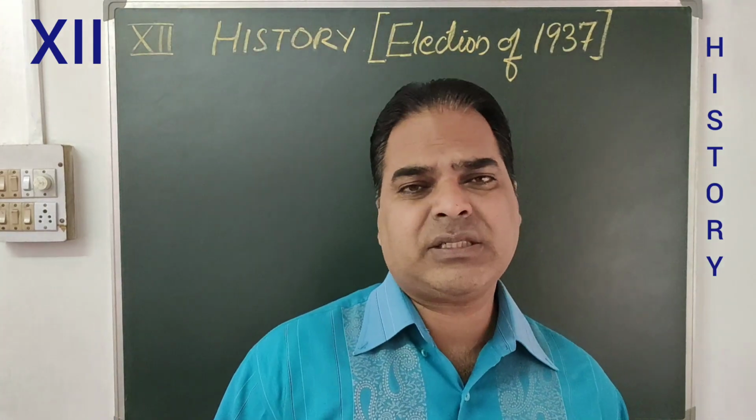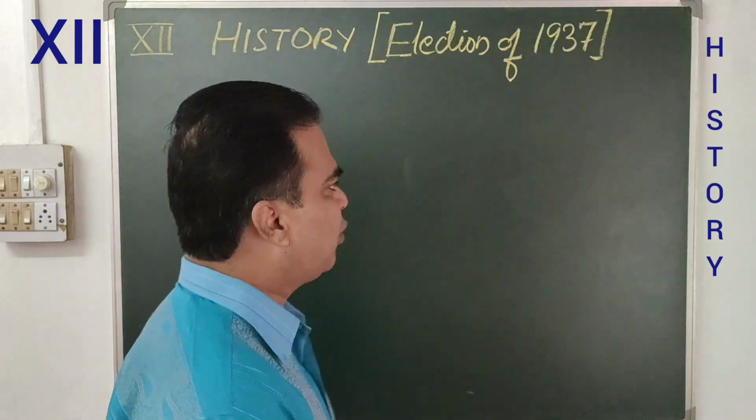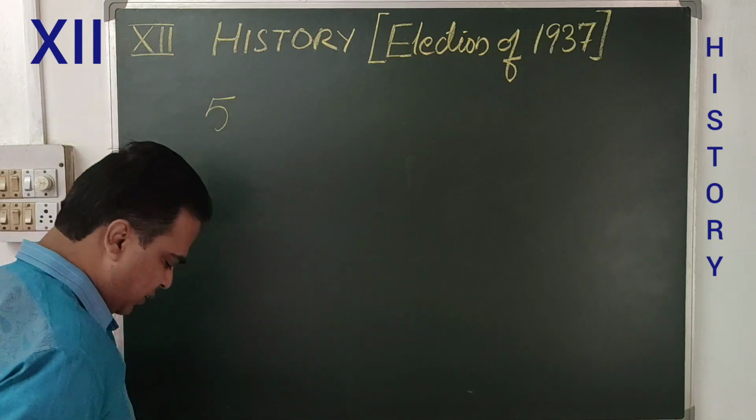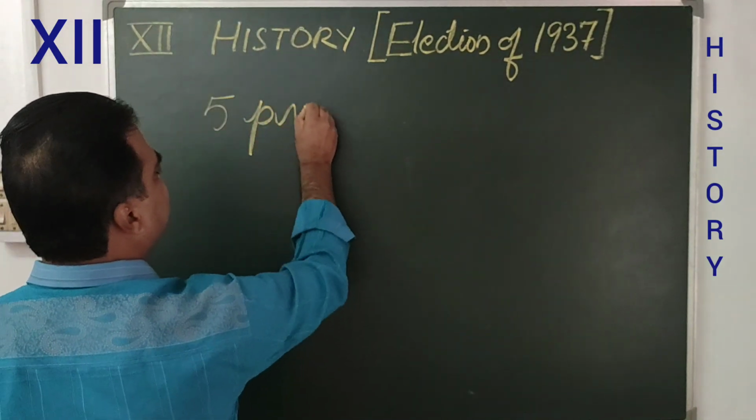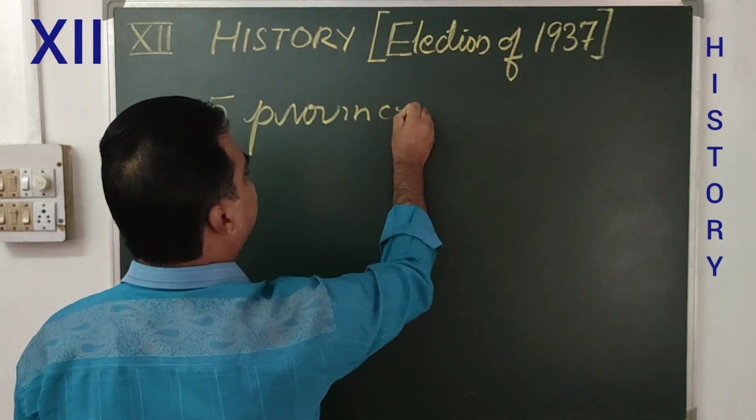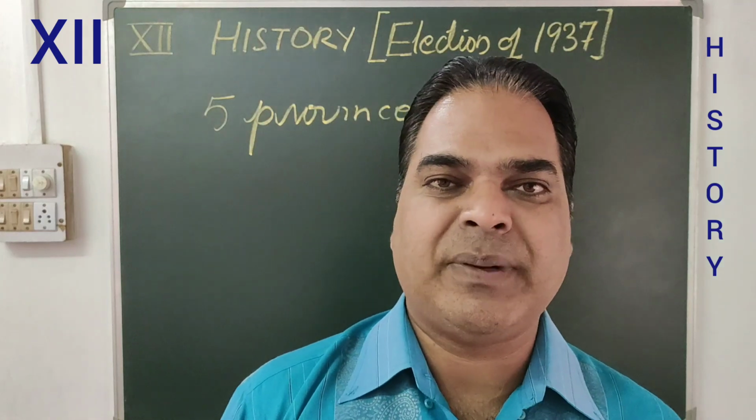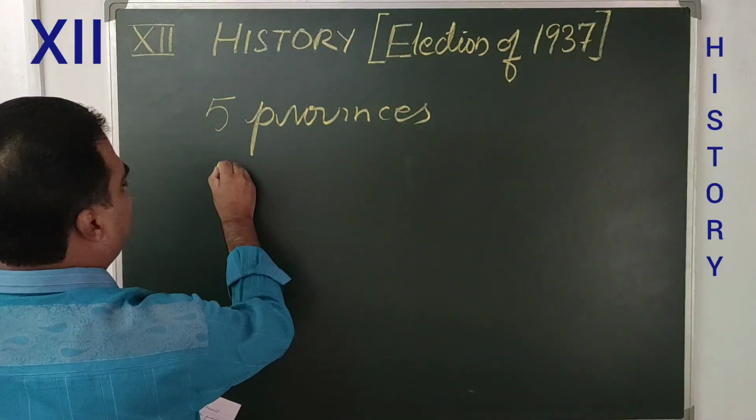So the result of the election of 1937, first of all, clear-cut majority. Congress got clear-cut majority in 5 provinces. How many provinces? 5 provinces, clear-cut majority. And which were the provinces? Let me tell you, just for your knowledge.